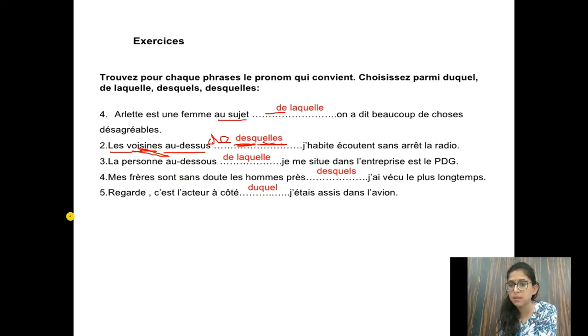Ce sujet est très important. This topic is important. Revise this topic, listen to the video properly and see each sentence properly, because, children, this question of pronom relatif sample may not come in your board exam, but pronom relatif compose is very very important. It carries 5 marks in your board paper. So this topic is very important.